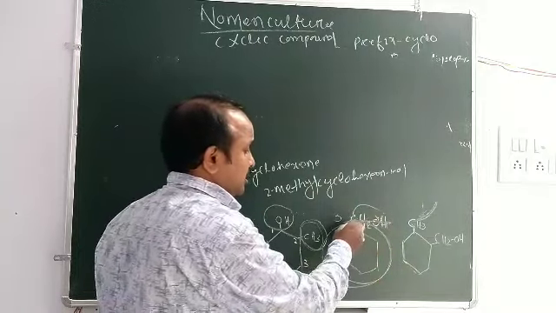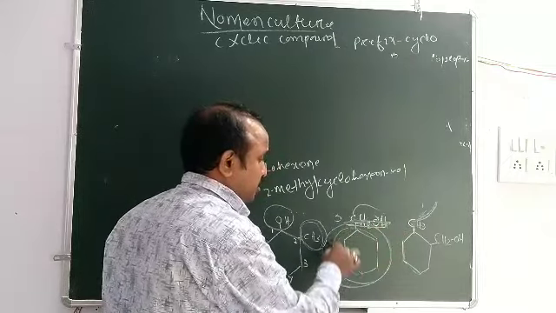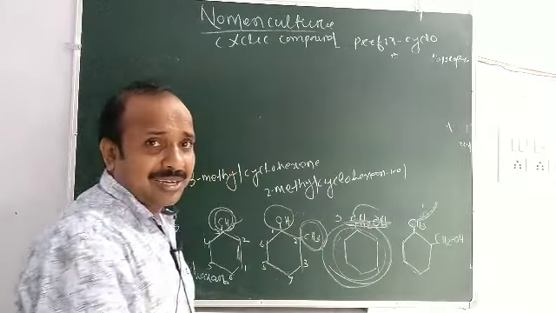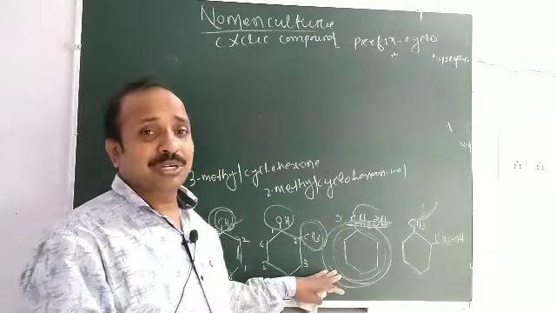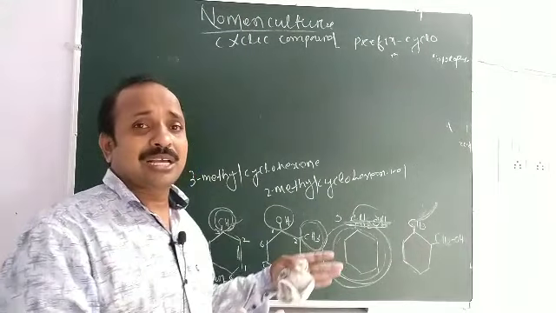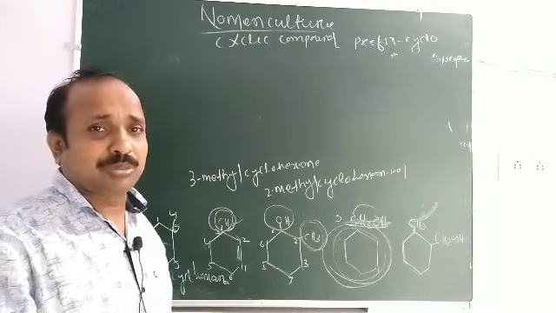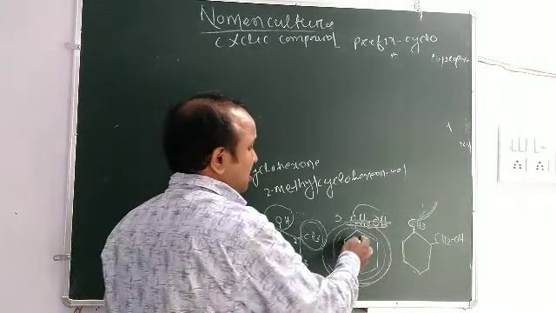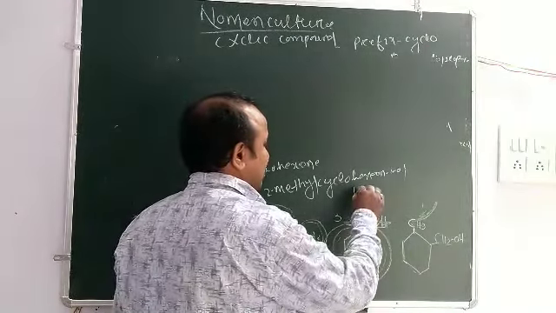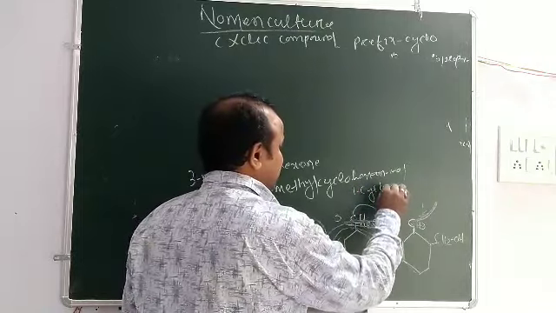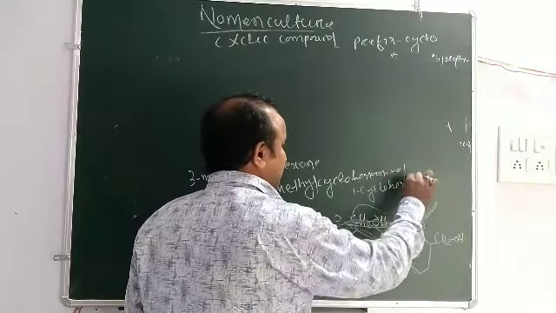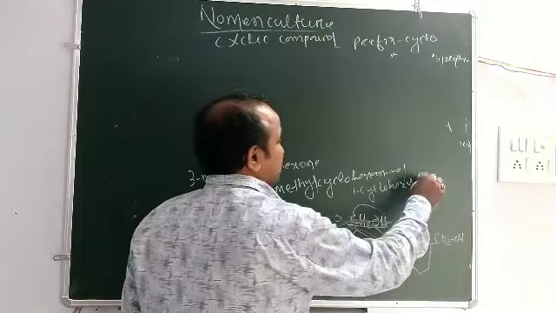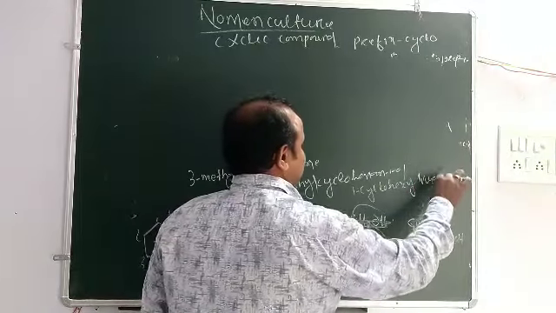So this is the principal chain and the ring is used as what? Substituent group. So when cyclohexane is used as a substituent group, it is called cyclohexyl. Okay, cyclohexyl, 1 cyclohexyl methanol.